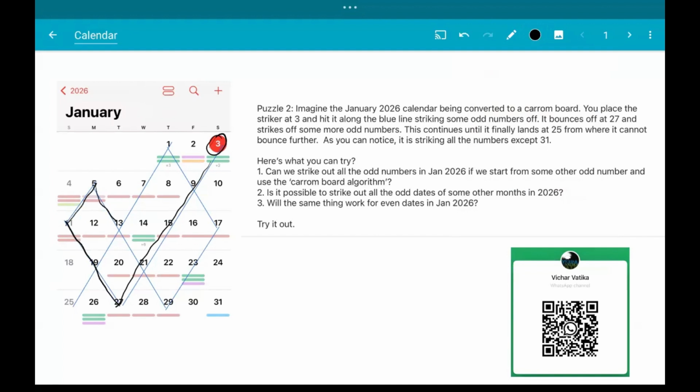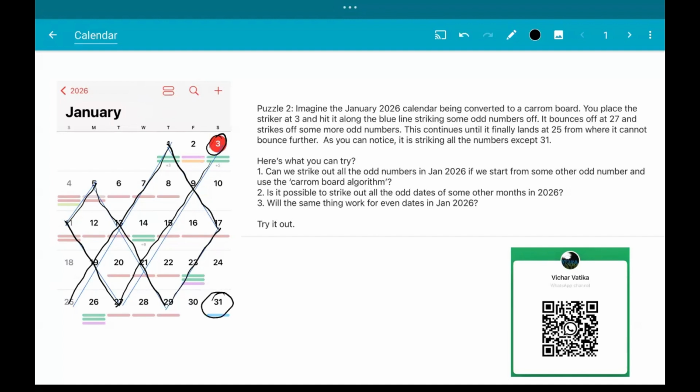And of course, as you can see, it bounces and cancels out only odd numbers and not the even numbers. And we see that when it reaches 25, it has nowhere else to bounce, so it's going to get stuck there, or let's say that it gets into the socket. And when this happens, we see that the number 31 is left out.